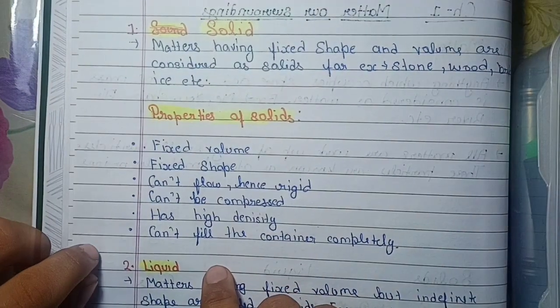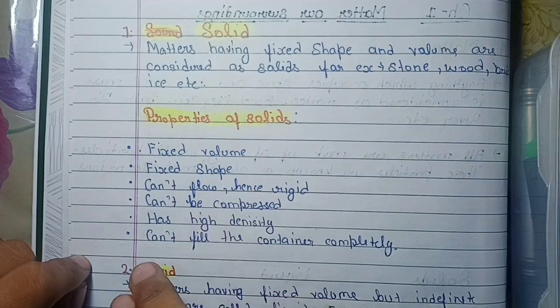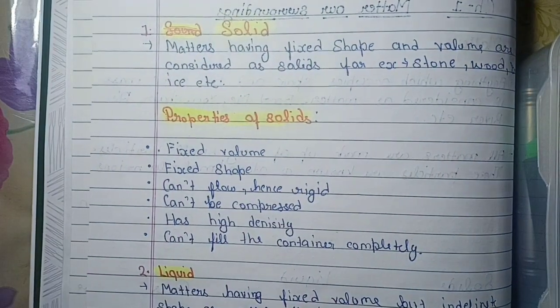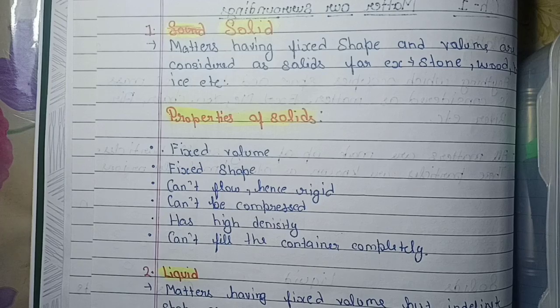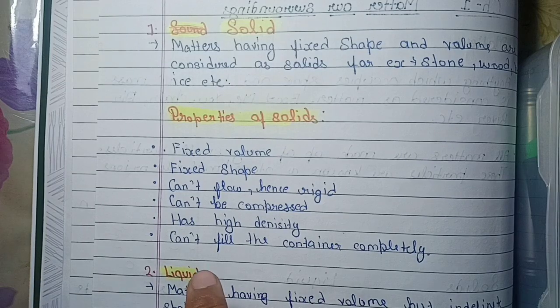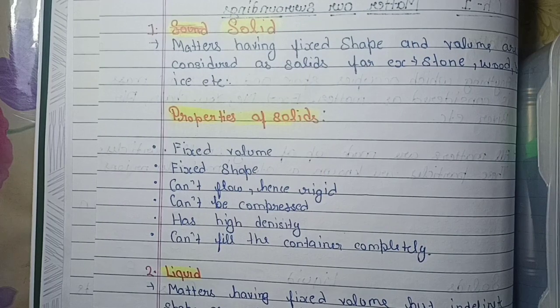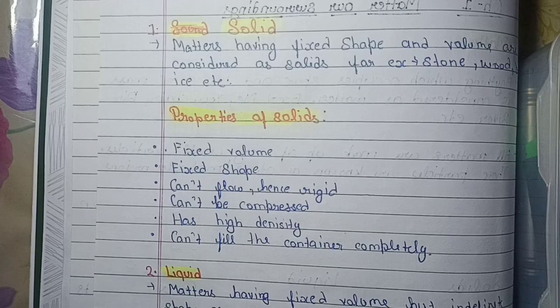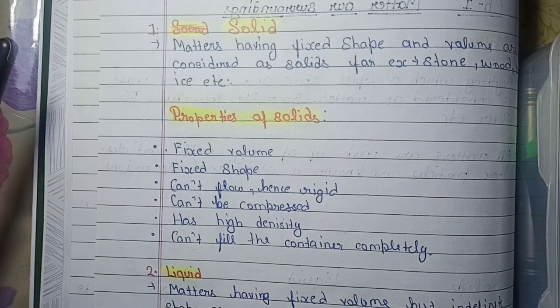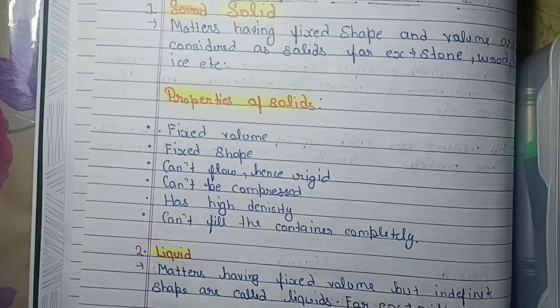Now what are the properties of solids? First, they have fixed volume. Second, fixed shape. Third, they can't flow, like water flows here and there. They can't be compressed because they are solid, and they have high density. They can't fill a container completely because there will be some space left in the container. Only one state of matter can fill a container completely, that is gas. We will discuss it later.